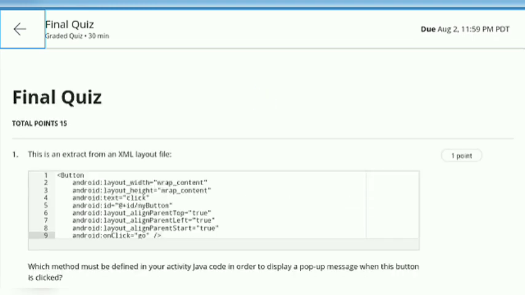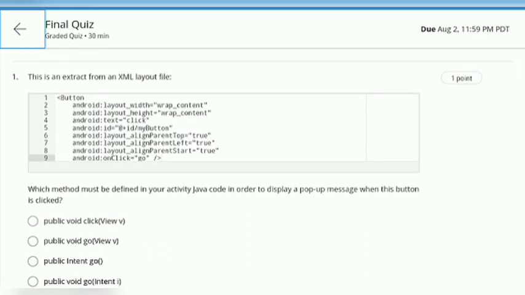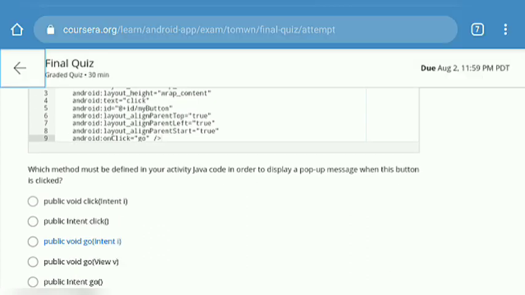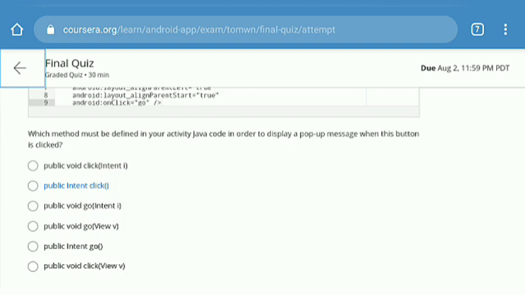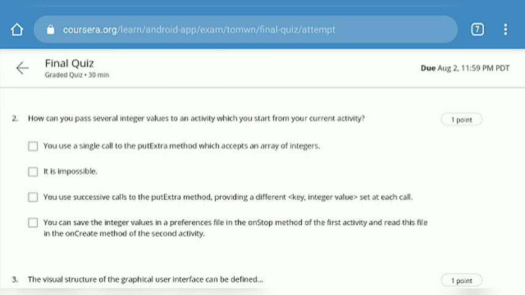This is the interface and now I am going to start. A total of 15 questions are there and this is the first question. If you follow me, you will surely get 100%. There is no change in the sequence of questions, but there is shuffling in the options. So take care about it when you are attempting this quiz.